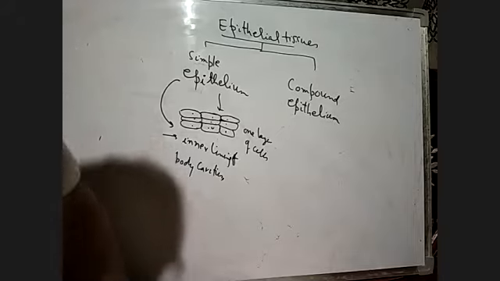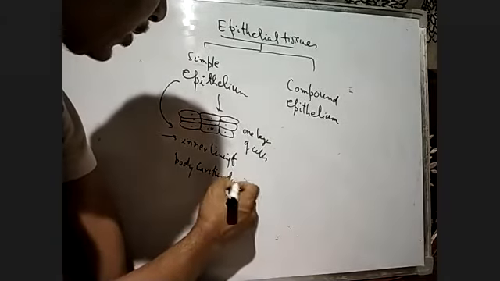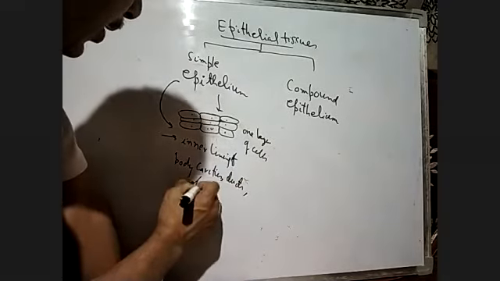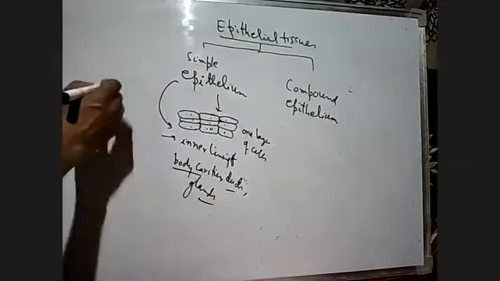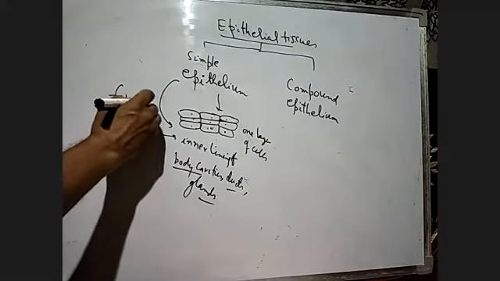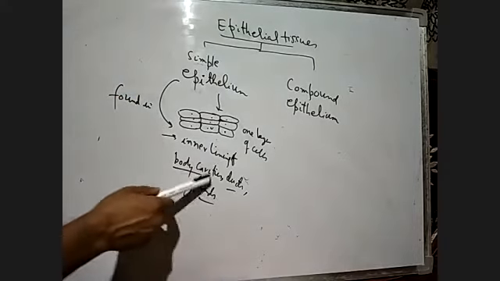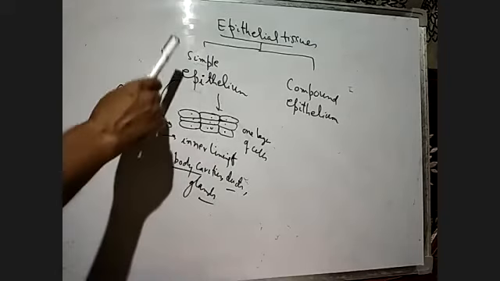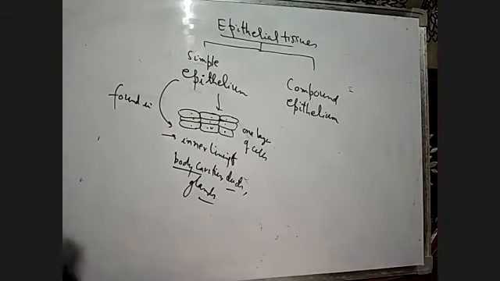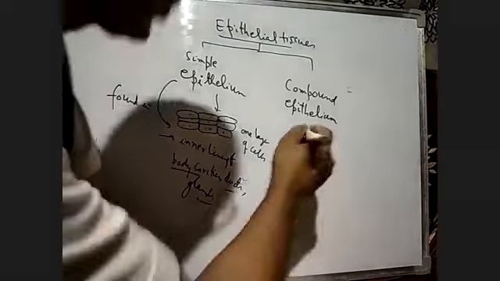And the compound epithelium, body cavities, the ducts and glands. They are found in the inner lining of the body cavities, ducts and glands. They have one layer of cells, and these are called simple epithelium. And compound epithelium is of two types.